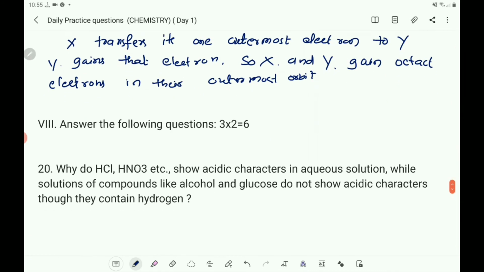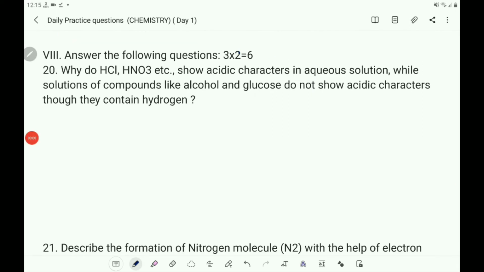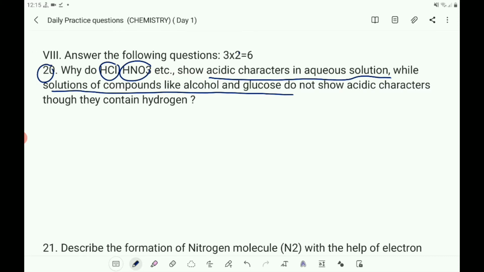Then the next question, the 8th main question, answer the following questions. Now the question number 20. Why do HCl, HNO3 etc. show acidic characters in aqueous solution while solutions of compounds like alcohol and glucose do not show acidic characters though they contain hydrogen? Yes, acids contain hydrogen, but the compounds which contain hydrogen may not be acids.